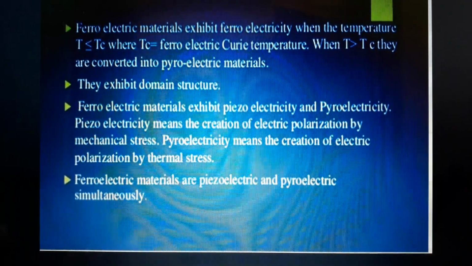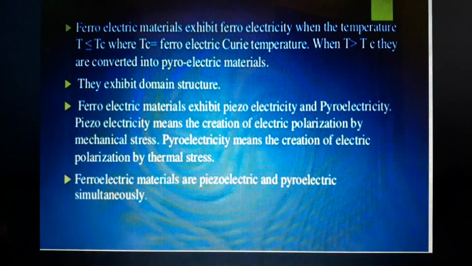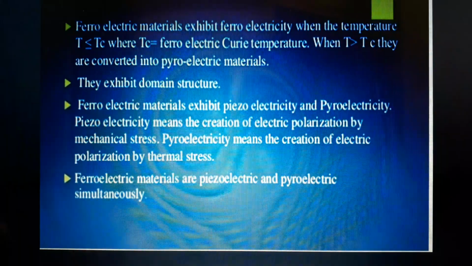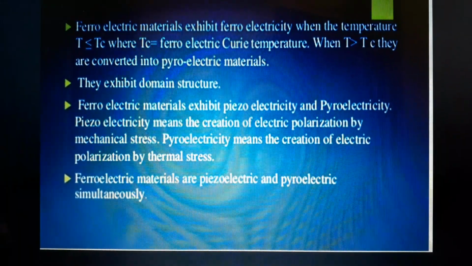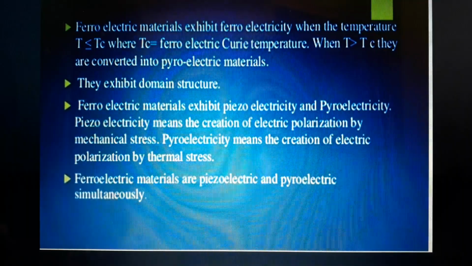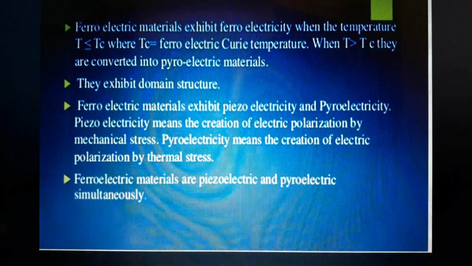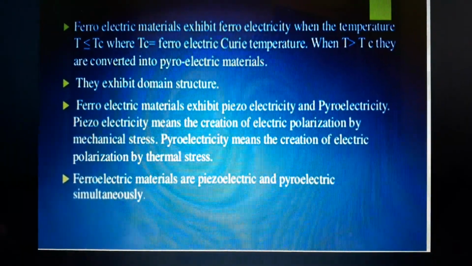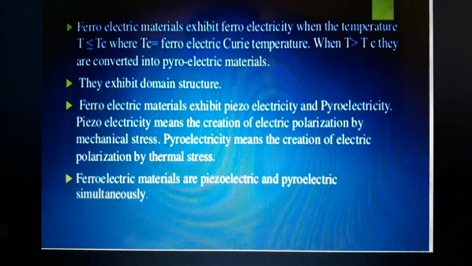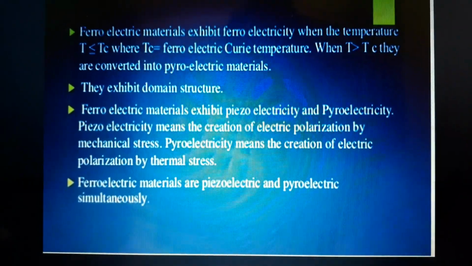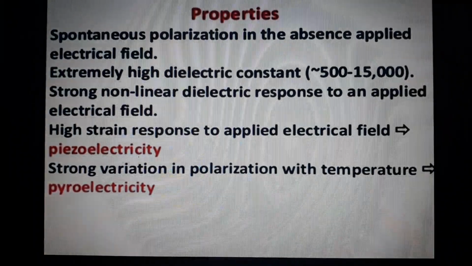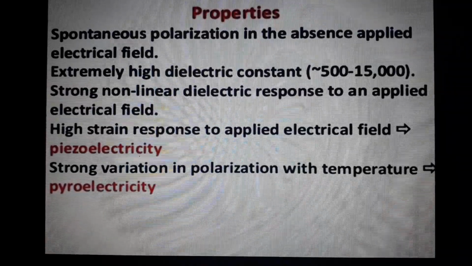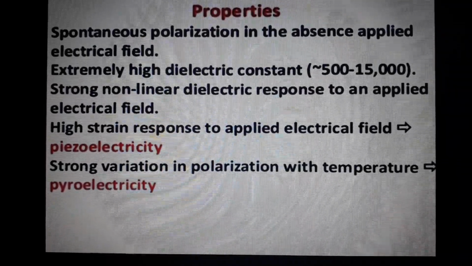Here piezoelectricity is nothing but polarization by mechanical stress, and pyroelectricity is nothing but polarization by thermal stress. The ferroelectric materials exhibit both piezoelectricity and pyroelectricity. The ferroelectric materials are piezoelectric and pyroelectric simultaneously at a time.